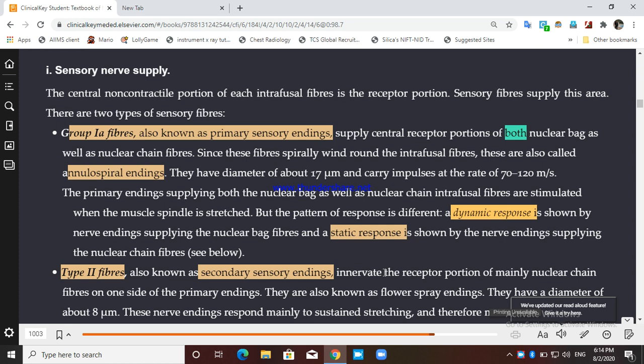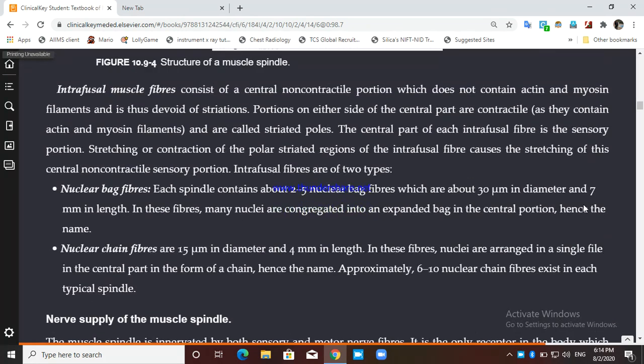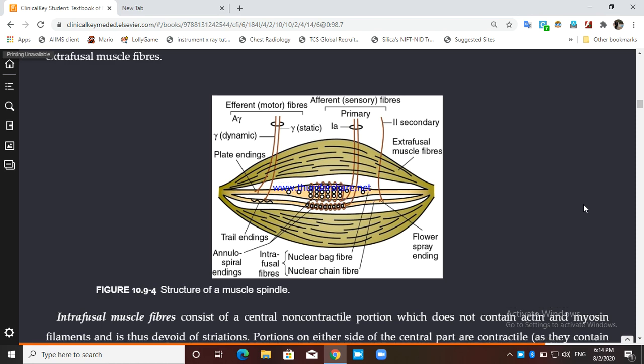Okay, understood? So again we will see the figure here and understand the things which we have read. You can see the afferent sensory fiber, it is called the primary fiber. These are 1A and 2, primary fiber and secondary fiber.